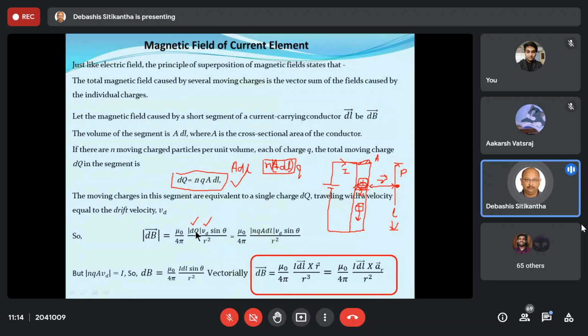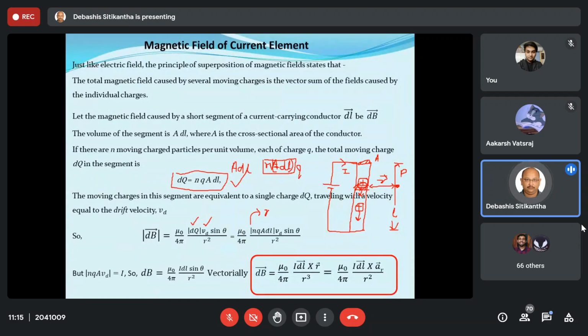Okay, so if I replace it, then it is going to be the modulus of nqA dl. Vd as usual will remain in this place. Sine theta is over here, divided by r square. Now, if I make some rearrangement in the numerator, I'll just rewrite this numerator in this manner.